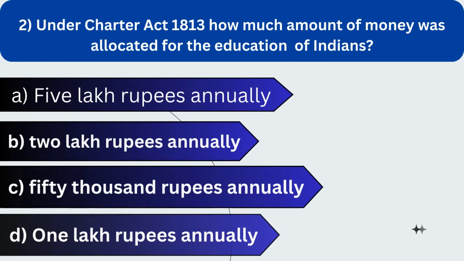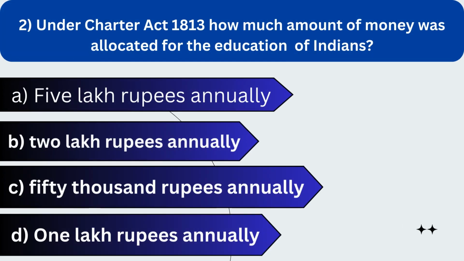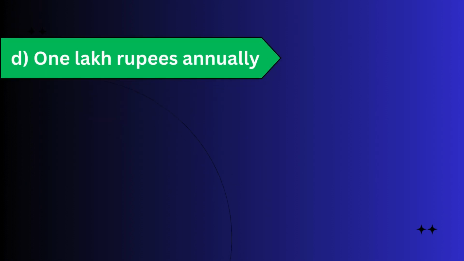2. Under Charter Act 1813, how much amount of money was allocated for the education of Indians? A. 5 lakh rupees annually. B. 2 lakh rupees annually. C. 50,000 rupees annually. D. 1 lakh rupees annually. The correct answer is D. 1 lakh rupees annually.